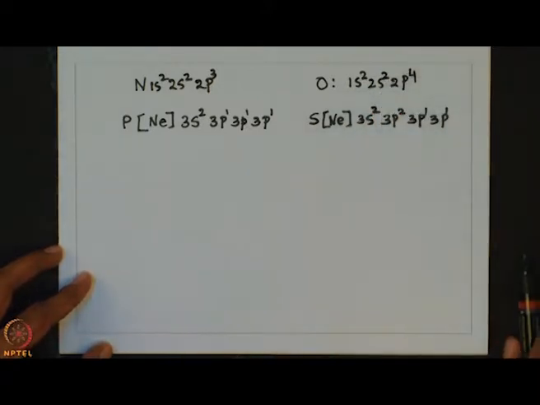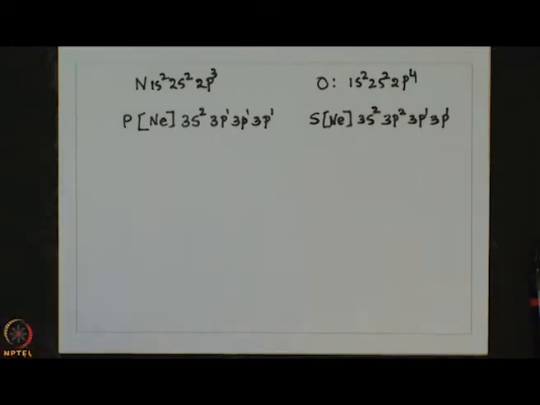So that means in the p orbital, we have 3 electrons in case of phosphorus, whereas 4 electrons in case of sulfur. So in case of sulfur, we have 1 extra electron, and that is paired up in one of the p orbitals, and here the interelectronic repulsion between these 2 electrons is considerably more compared to the situation in phosphorus.